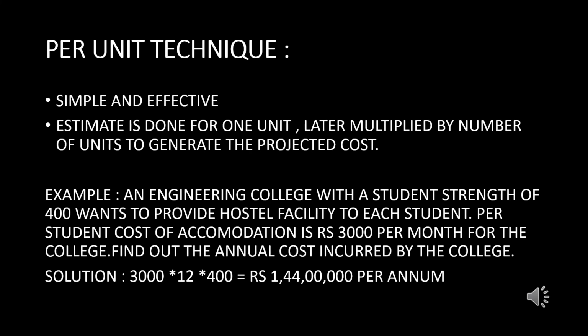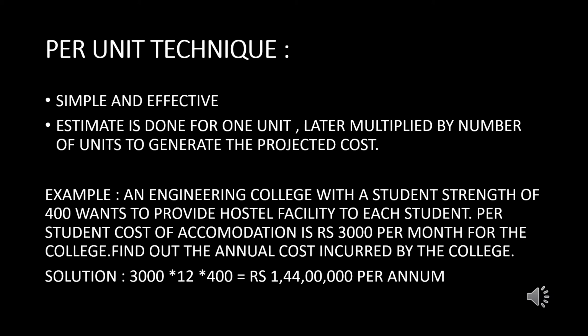The first method of cost estimation is one of the simplest and easiest methods, that is the per unit method. In the per unit method, the cost estimation is done for one single unit, which is then multiplied by the number of units produced or generated by the organization to obtain the total projected cost of that particular estimation. This is the most simple and effective technique in cost estimation.